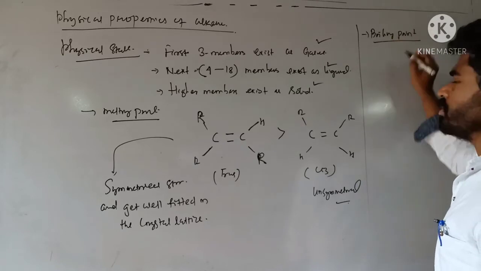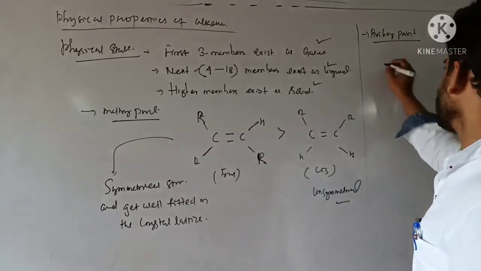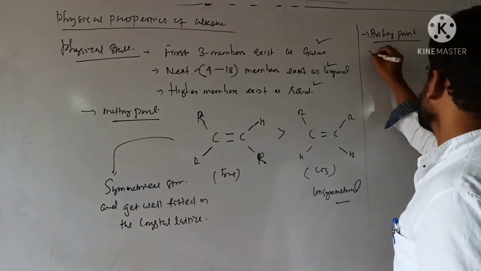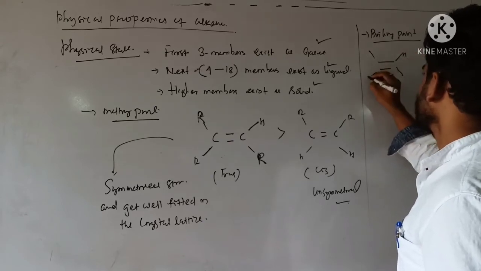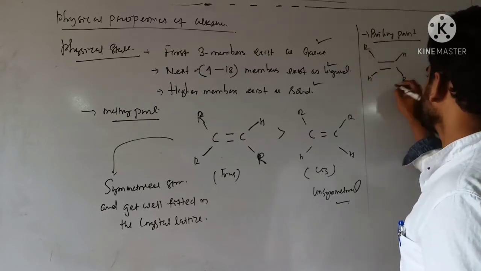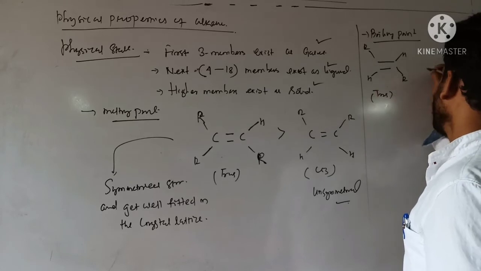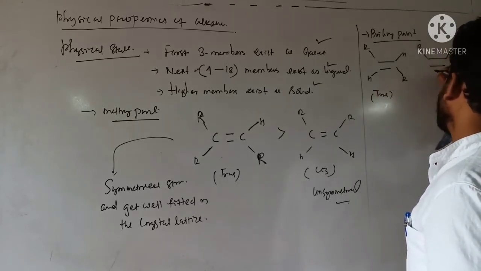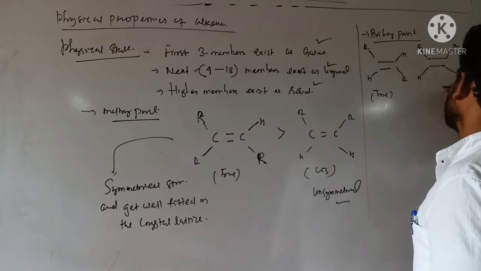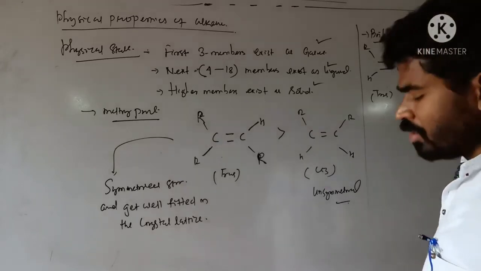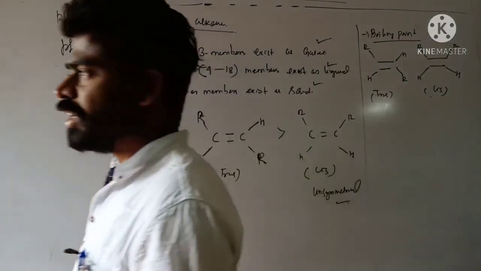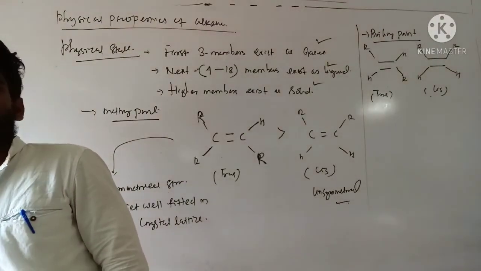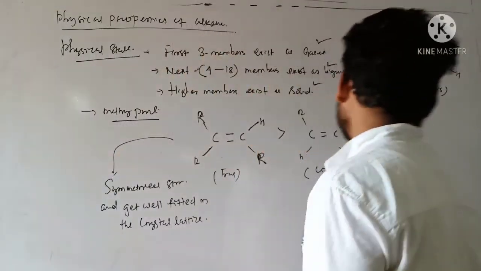After melting point, boiling point should be explained over here. So this one is cis isomer, let's say. This one hydrogen, R. This one is trans isomer. And cis isomer, obviously this one is H. So this one is cis isomer. Out of these two isomers, tell me which one is more polar. Trans isomer is less polar.